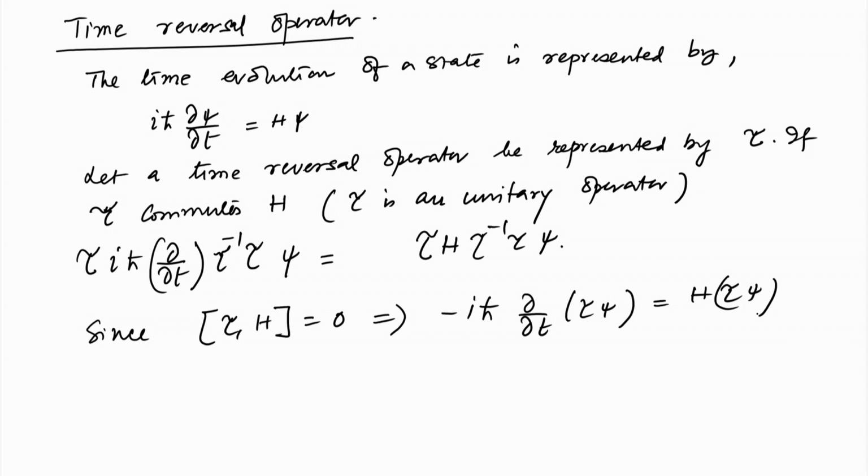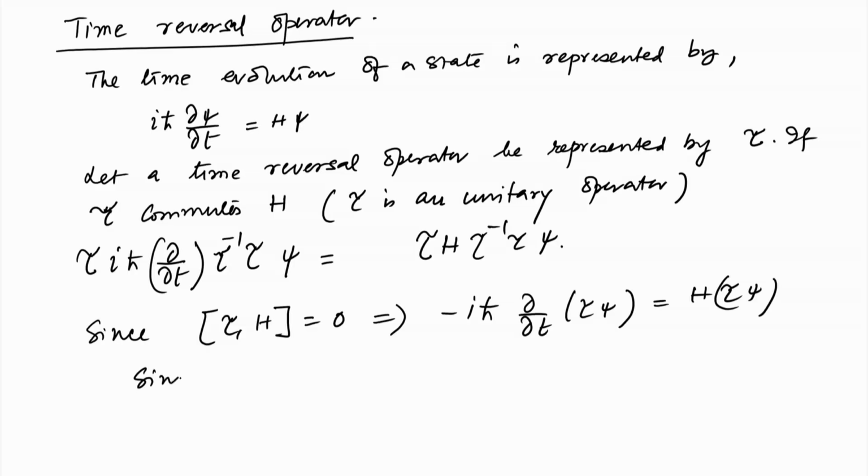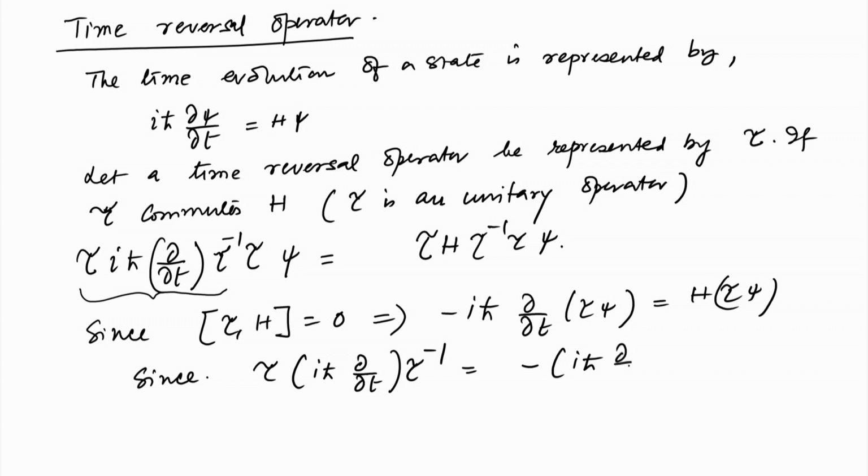So, if psi is operated by tau, that still obeys the same equation of motion, and if we compare between these two, tau i h cross del del t tau inverse, that is this part, is equal to minus i h cross del del t.